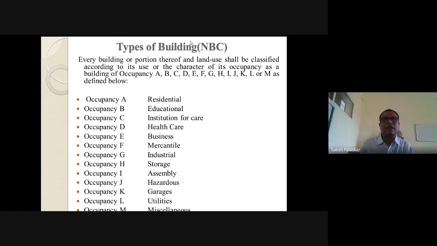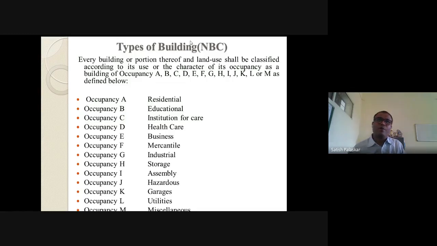So next is the utility building, which provides different services. Suppose there is a classroom complex for IITs or NITs, a 10-story building with 5 classrooms on each story, all with centralized AC.